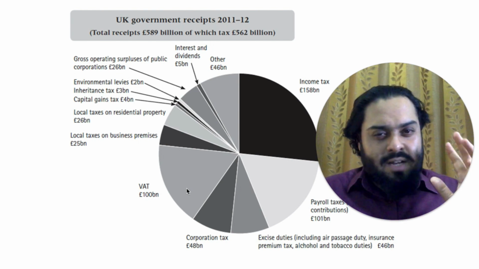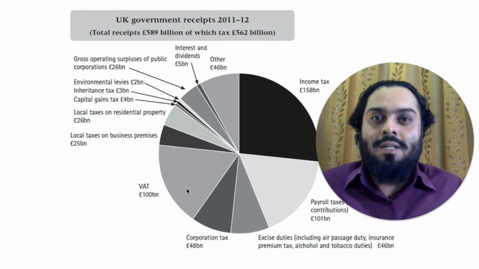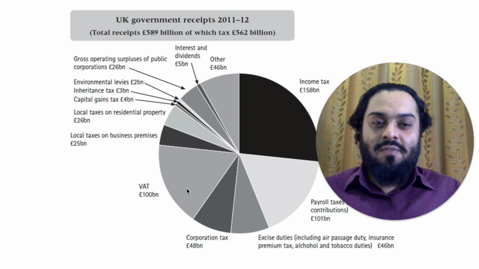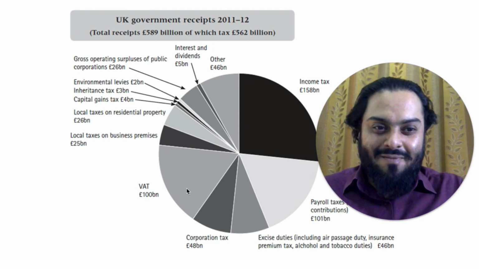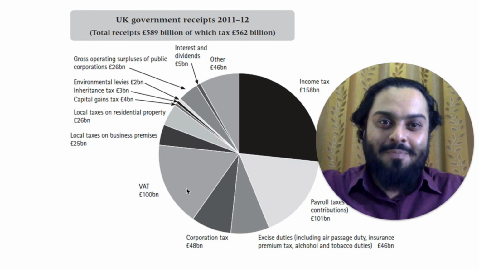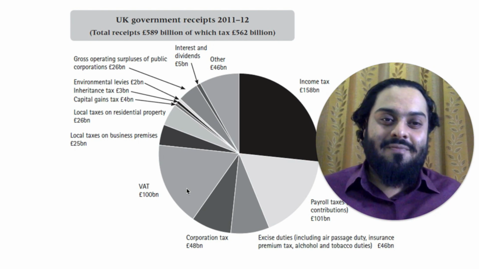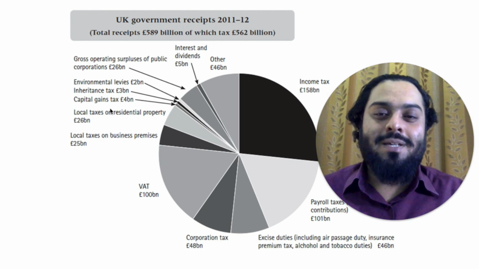So if you are confused about what kind of tax is direct or indirect, you can simply look at it from the point of view of whether the individual or the firm is paying this tax directly to the government, or they are paying through another party, that is the seller. If it is through the seller, then it's indirect, and if they're directly paying for it, then it would be direct tax.